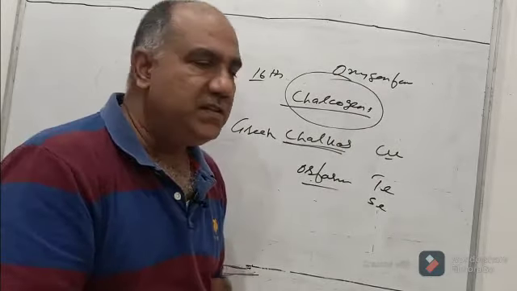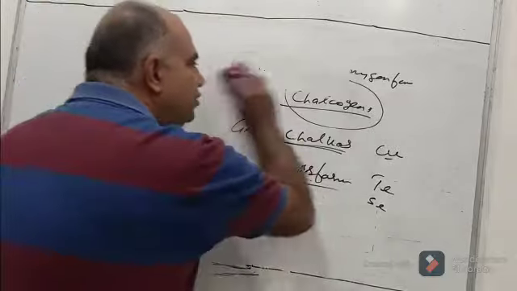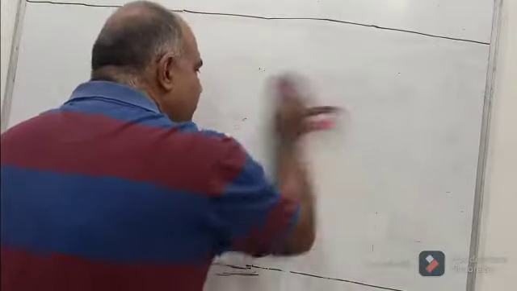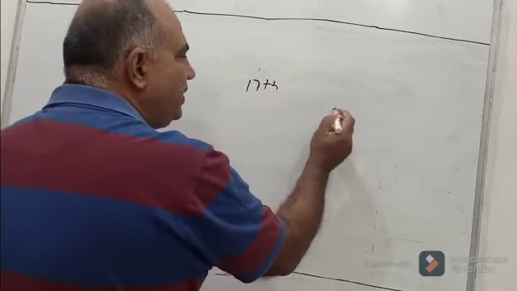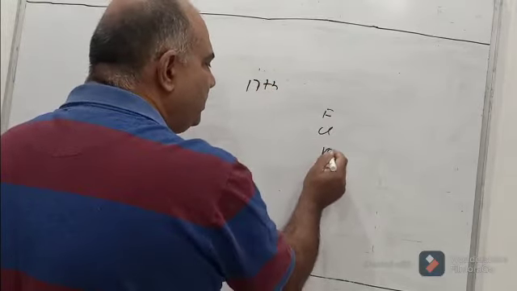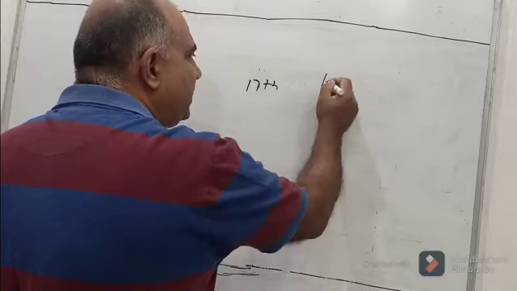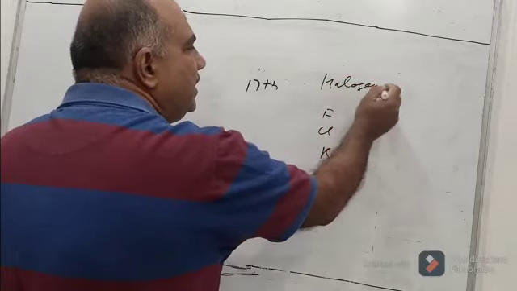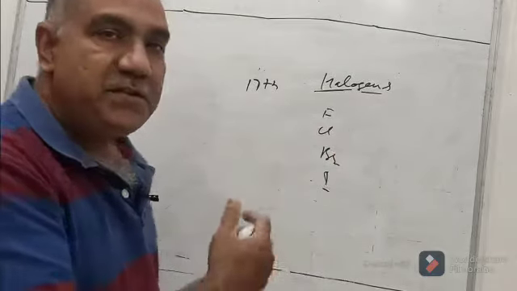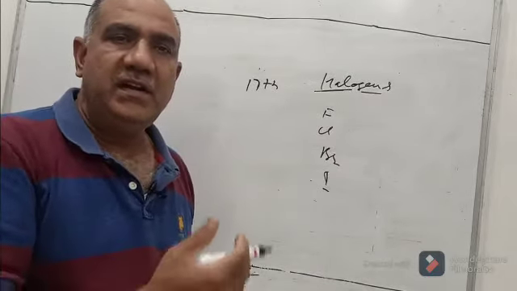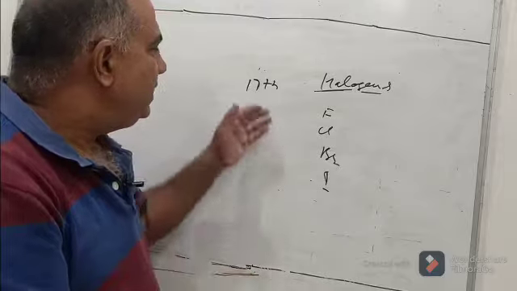That was about the 16th group. Now we will see the 17th group. In the 17th group we have fluorine, chlorine, bromine and iodine. They are called halogens. Halo means salt, gen means generate. These elements produce salts, so they are called the halogen family, 17th group.